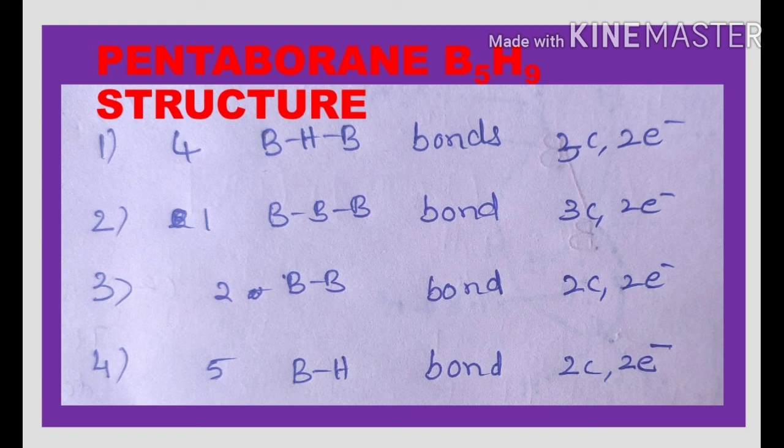Pentaborane 9 has 2 BB bonds and 5 BH bonds. These BB and BH bonds are normal covalent bonds or 2-centered 2-electron bonds. On the whole, in the pentaborane we have 4 plus 1 plus 2 plus 5. That means 12 bonds in pentaborane 9.